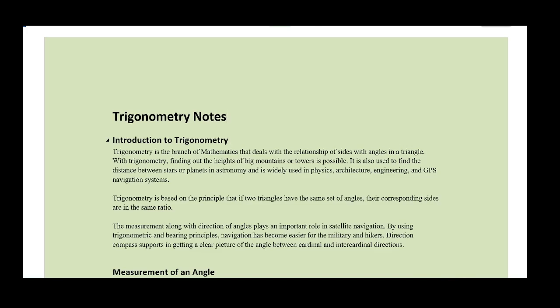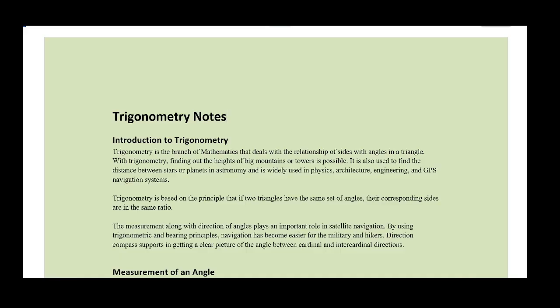Today we're going to start a new chapter in mathematics which is related to trigonometry. Now, what is trigonometry? Trigonometry is the branch of mathematics that deals with the relationships of sides with angles in a triangle. With trigonometry, finding out the heights of big mountains or towers is possible, and it is also used to find the distance between stars or planets in astronomy, and it is widely used in many subjects like physics, architecture, engineering, and GPS navigation systems.